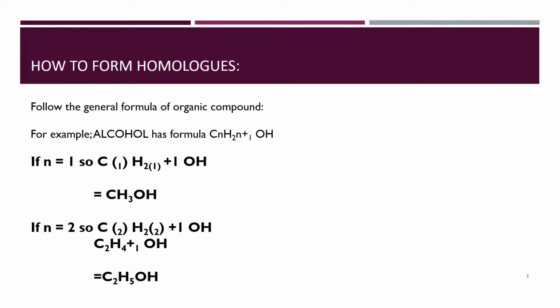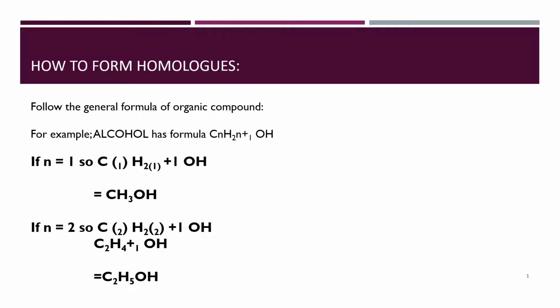Students, let me teach you how to form homologues. Let us take the example of alcohol, which has the general formula CnH2n plus 1 OH. Now here we have to look at the value of n. If n is 1, substitute the value of 1 in the given formula, and by calculation, as you can see, the answer will be CH3OH.